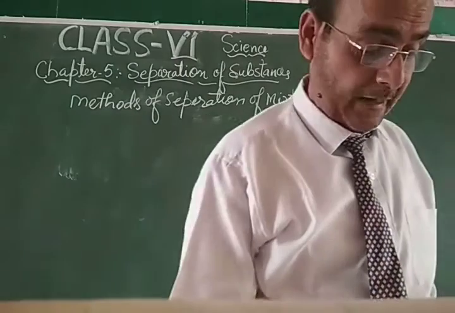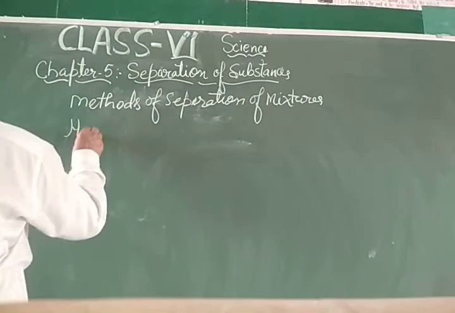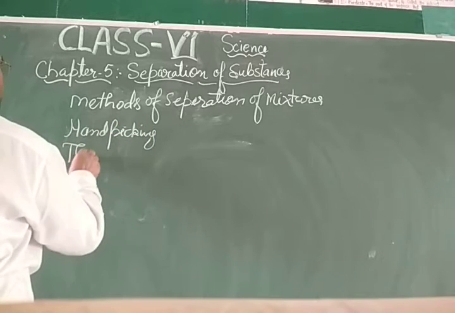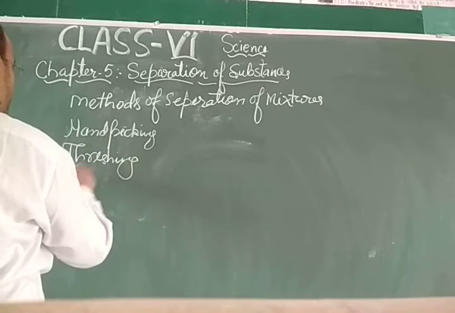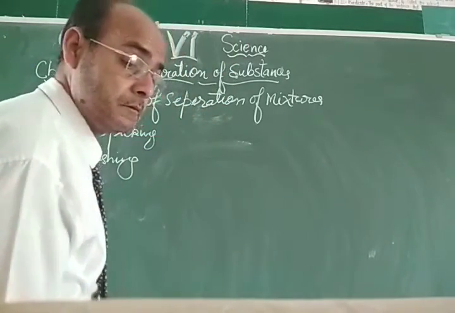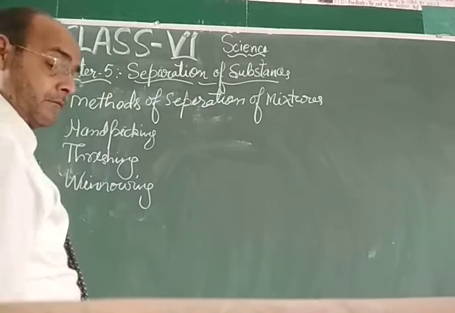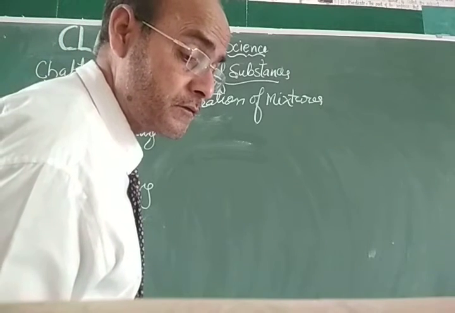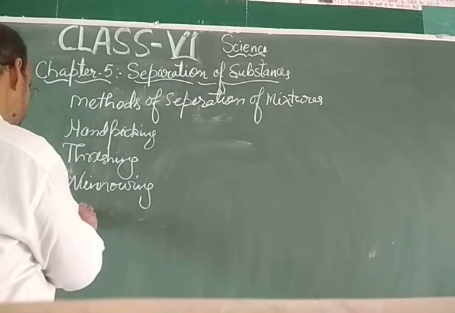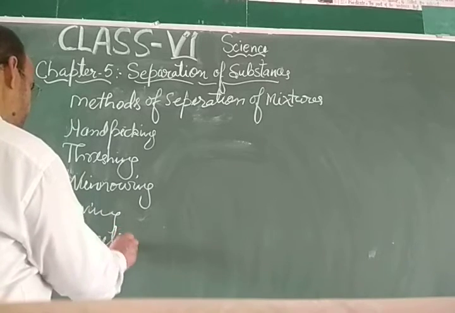So the methods are hand picking, threshing, winnowing, sieving, and magnetic separation.